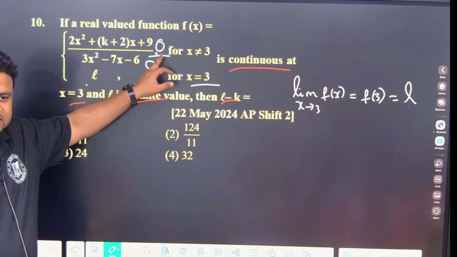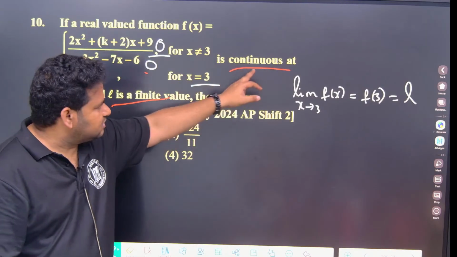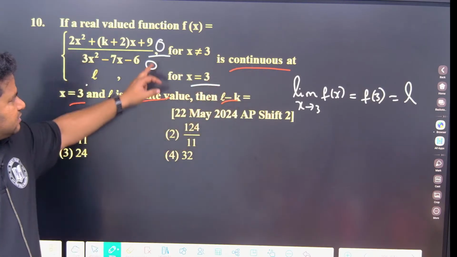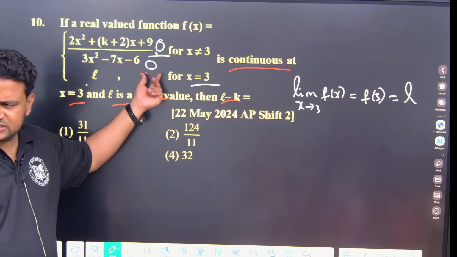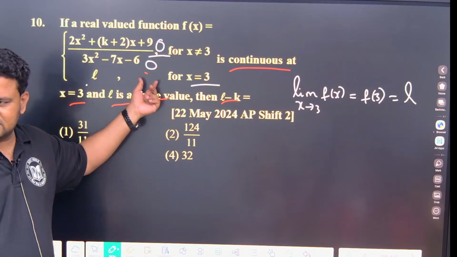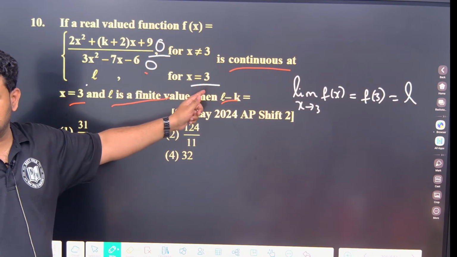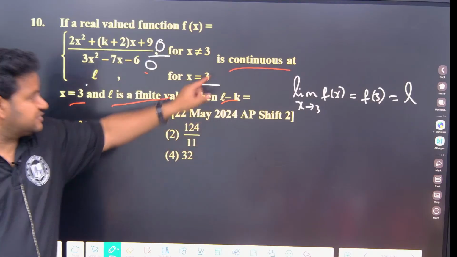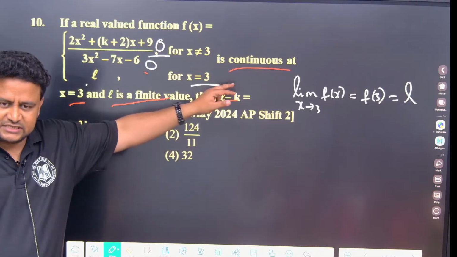But definitely I can say this is 0, because in 0 by 0 form, if you apply limits, you will get continuity. So see here, 0 by 0 form, we have to take it. Denominator is 0 means the numerator should also be 0. Then only the limit will exist. Why should the limit exist here? Because they are telling it is continuous. Then only it is continuous.